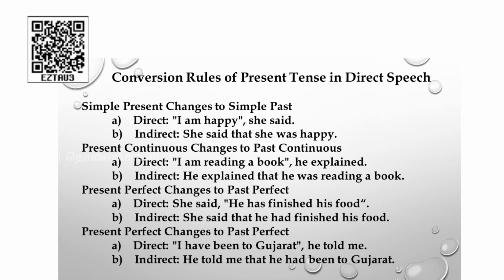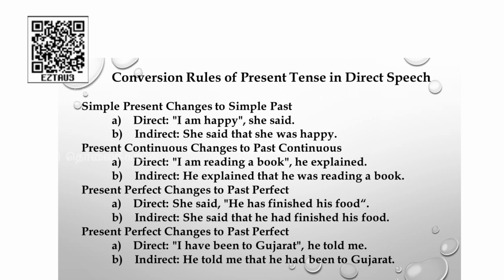Let us see the third example. Present perfect changes to past perfect. She said, he has finished his food. Now, she said, adding of the conjunction that, the pronoun he will remain he, has will be changed to had, because present perfect will be changed to past perfect. So, what is the past perfect of has finished? It will be changed to had finished. She said that he had finished his food.